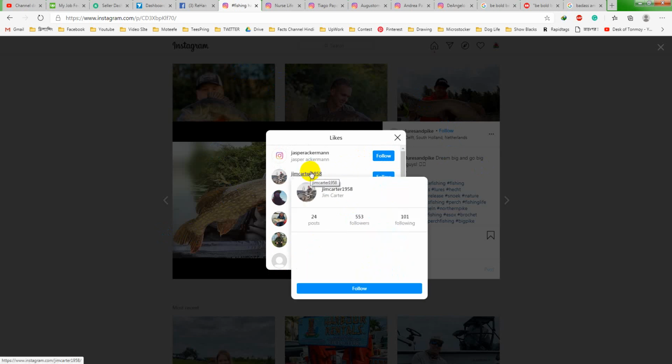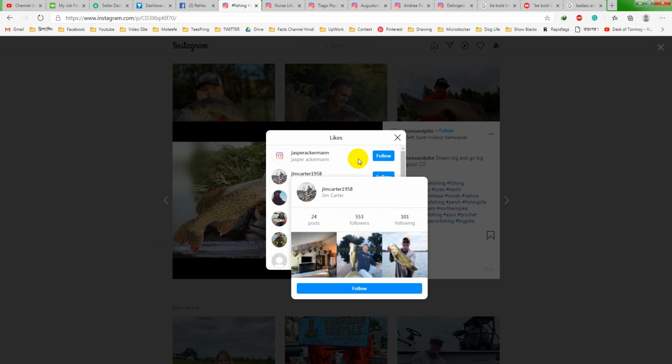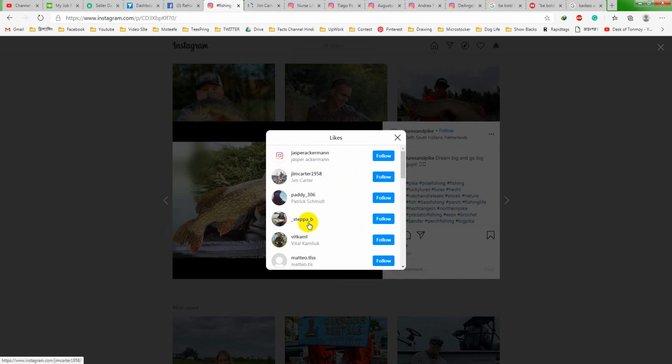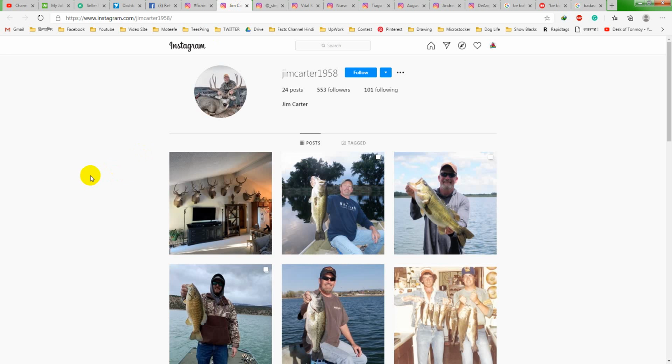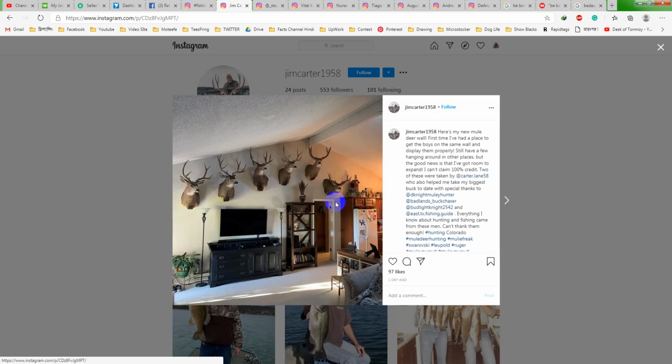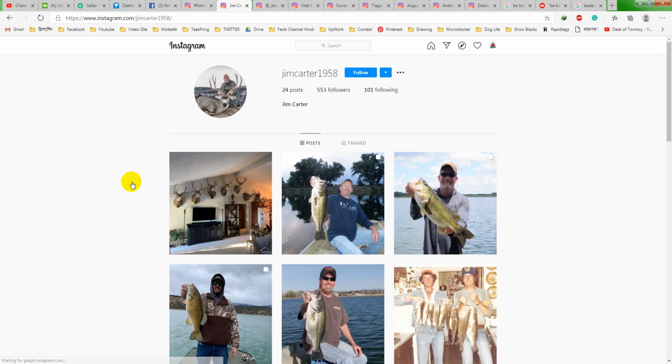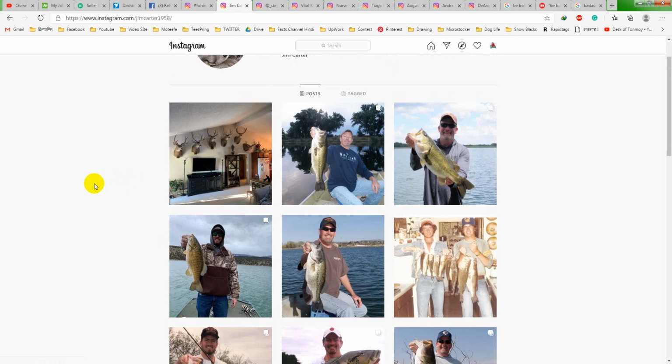Like we can see here, this man is also a fisherman. He also does fishing. Like this one here. So if I go to this first person's profile, we can see these are the people. Even he does hunting too. Sometimes we make designs like deer hunting and fishing. So look at this, these are the people who used to go for fishing and hunting. So these are our buyers, we are making designs for them.